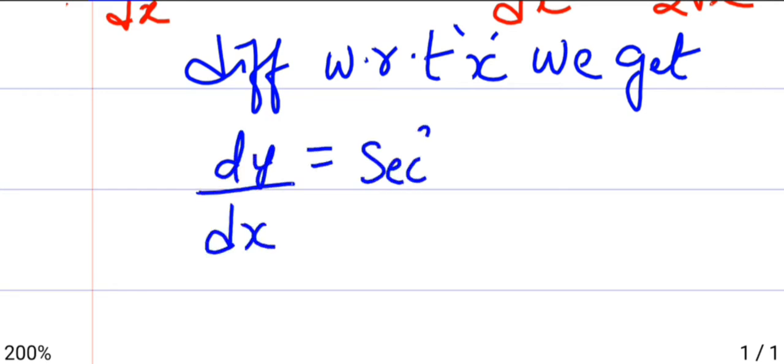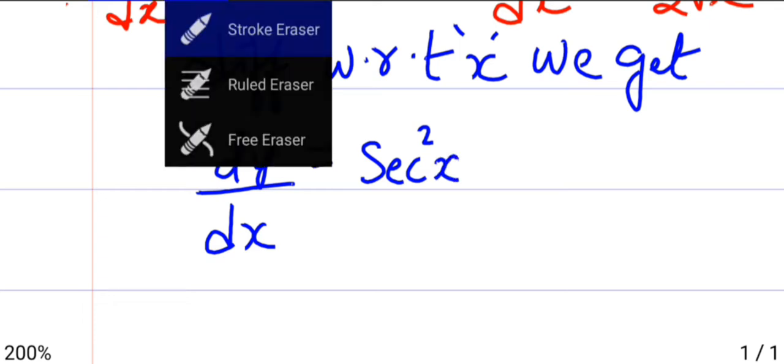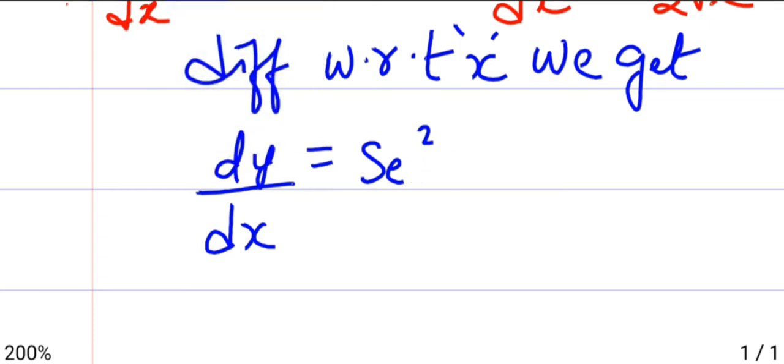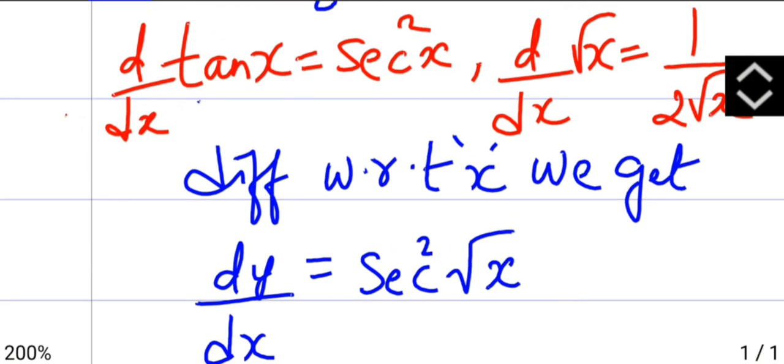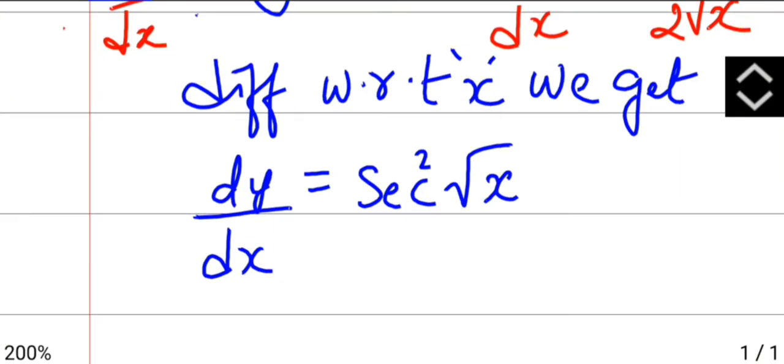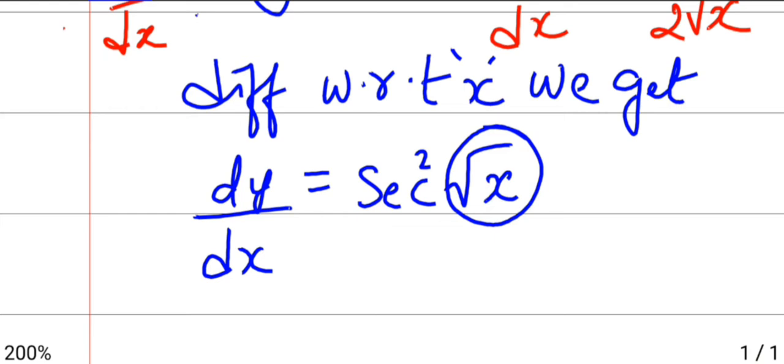secant square x, but in place of x we have root x. So whatever comes in the place of x, we will differentiate that term once again.